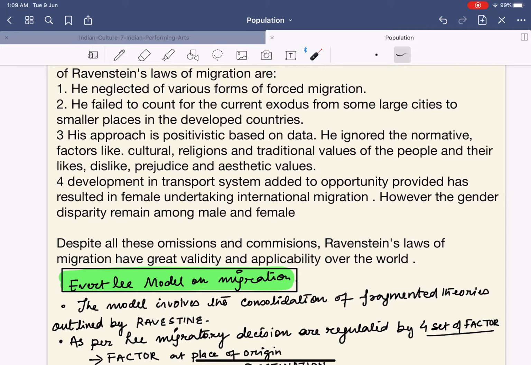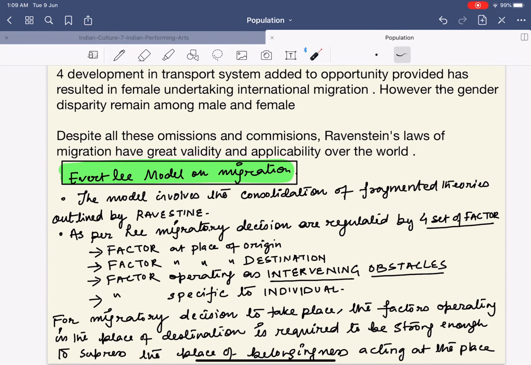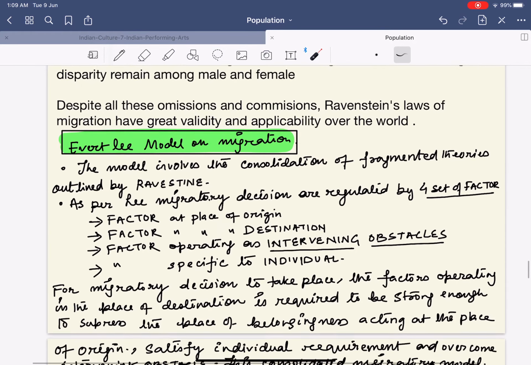What is the disparity? It means that the males migrate more, or the males are able to take up more migration outside the country than the females. Last but not least, it's a conclusion. Despite all this omission and commission, Ravenstein's law on migration has greater validity and applicability over the world. Simple. Now let's come to Everett Lee's model on migration.